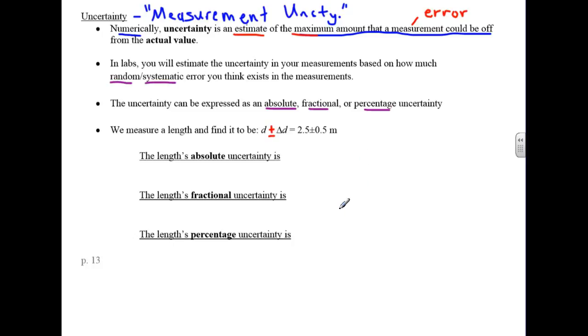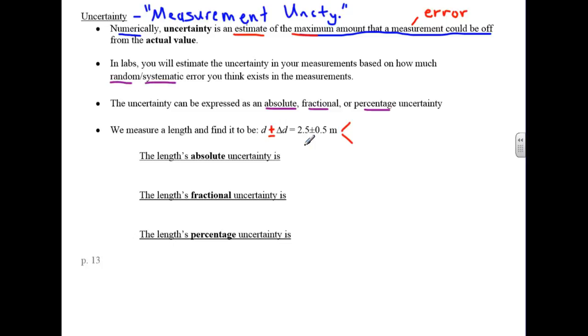That's the length of your car. When you say plus or minus 0.5 meters, you're saying that things happen when you take measurements. Maybe my meter stick is cut off a little bit at the end, and so I know the measurement could be off some amount there.